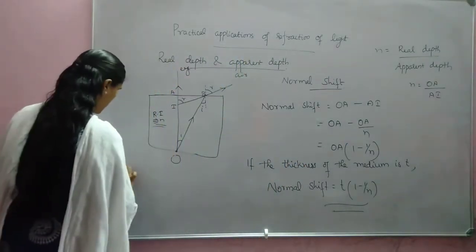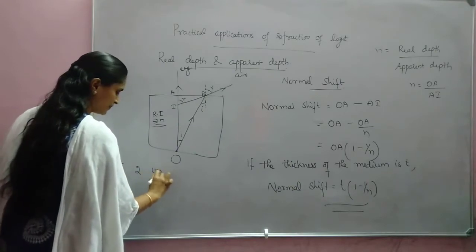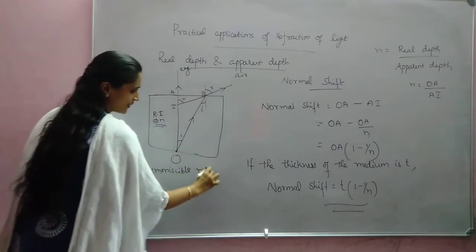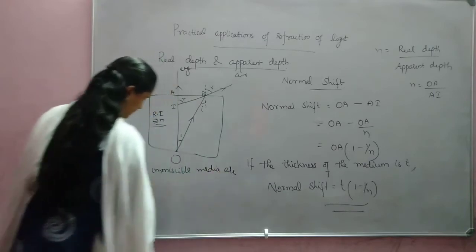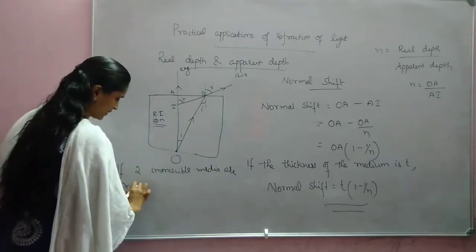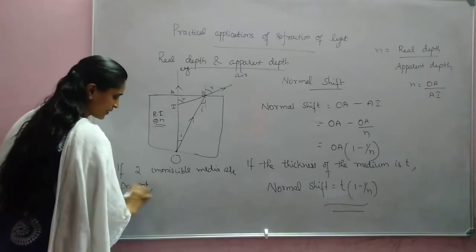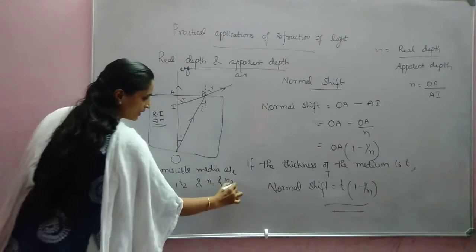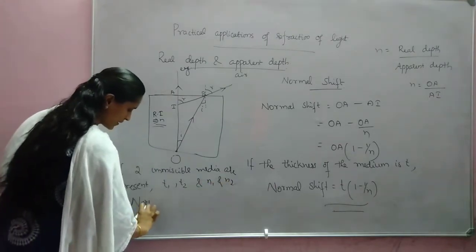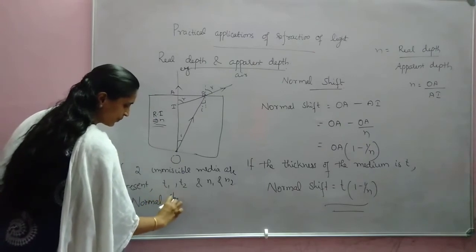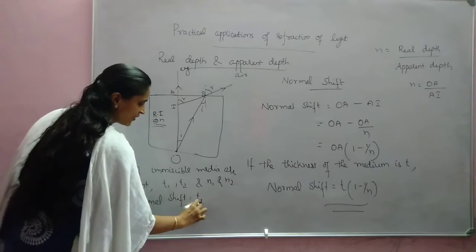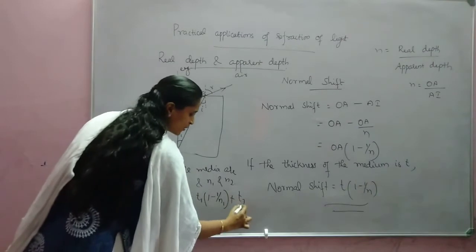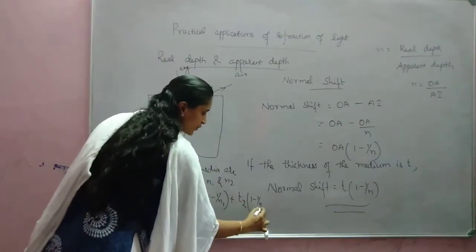For example, if 2 immiscible media are present, having thickness T1 and T2 and refractive index N1 and N2, then normal shift is equal to T1 into 1 minus 1 by N1 due to the first, plus T2 into 1 minus 1 by N2.